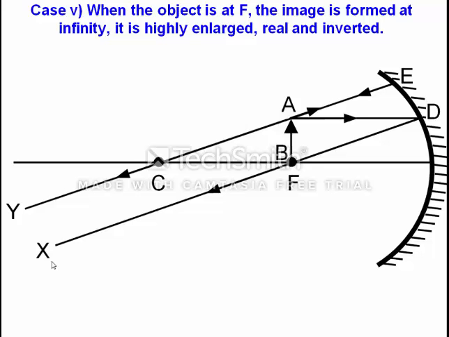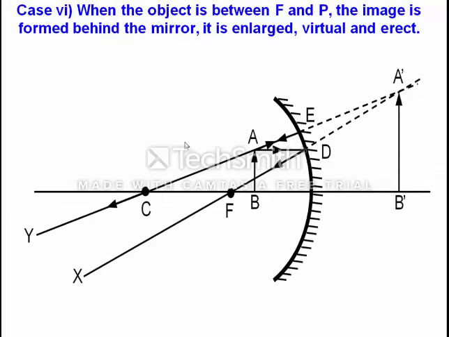So this is the fifth case, and now we will see the last case of the concave mirror, when an object is placed between pole and focus. We are taking an object AB which is placed between pole and focus, anywhere between.